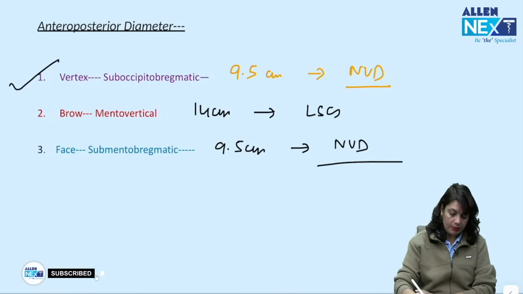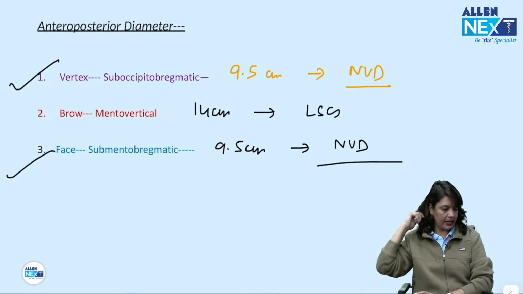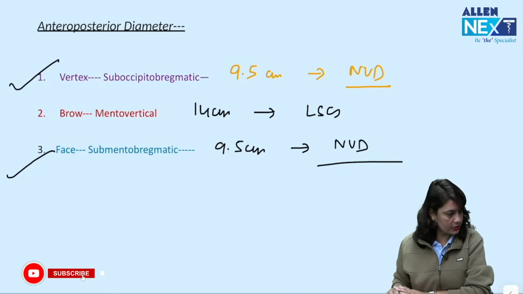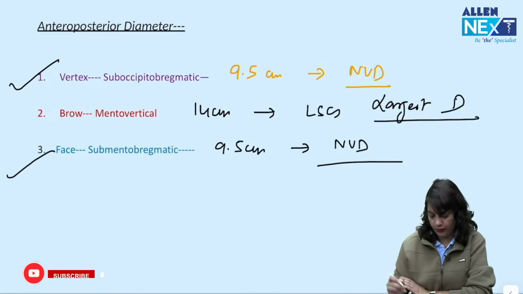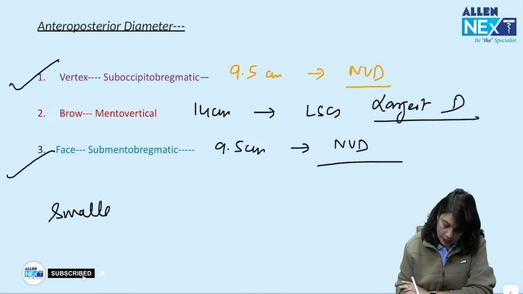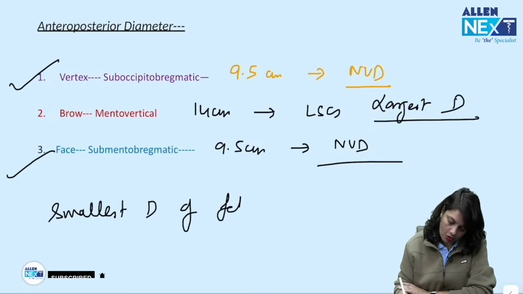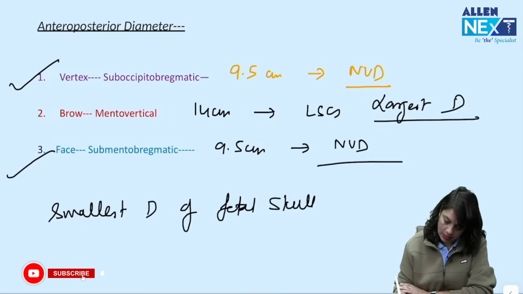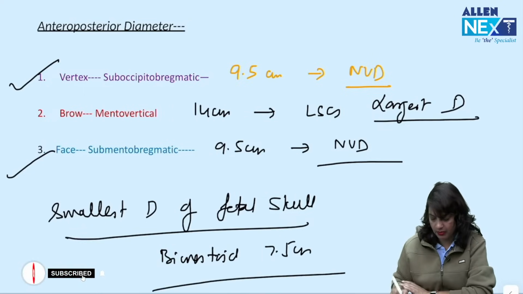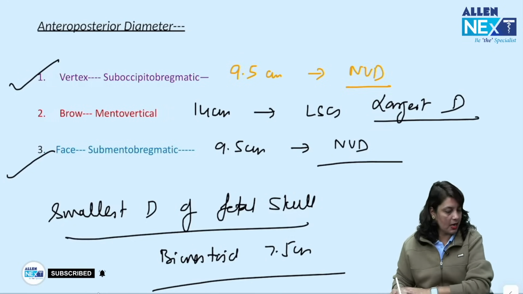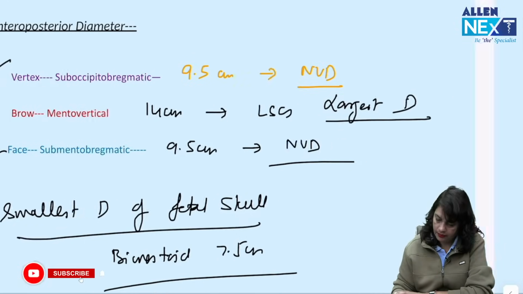So in vertex and face, normal vaginal delivery can take place, but in brow you have to do cesarean because that is the largest diameter of the fetal skull. The smallest diameter of the fetal skull is bimastoid, 7.5 centimeters, which is a transverse diameter of the fetal skull.